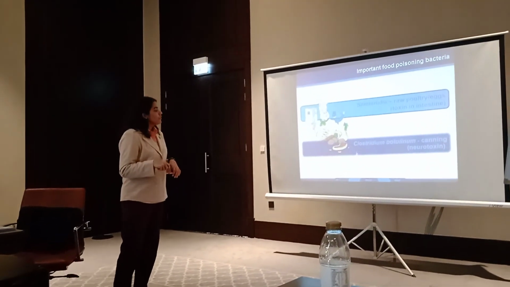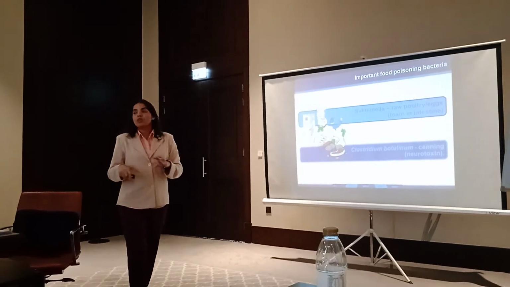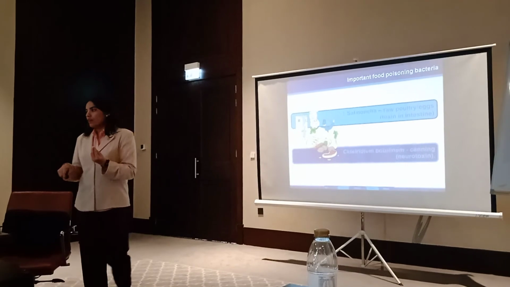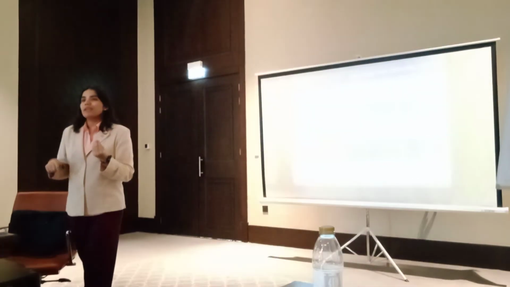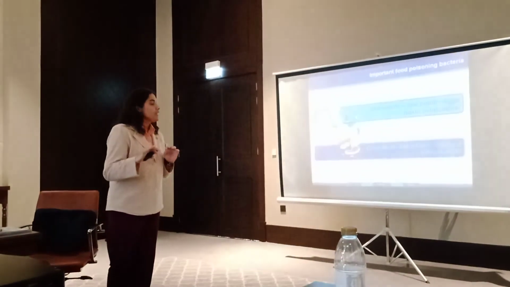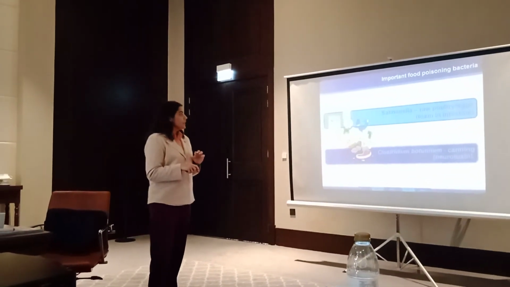Then the fifth organism is Clostridium botulinum, which produces a neurotoxin. What is a neurotoxin? Those are toxins which mainly affect your nervous system. It can even lead to paralysis of the person. Clear?